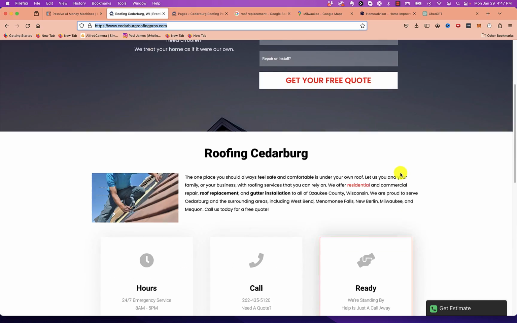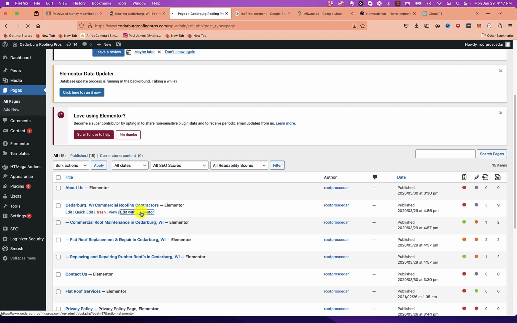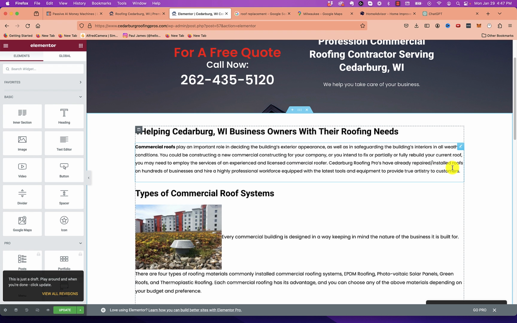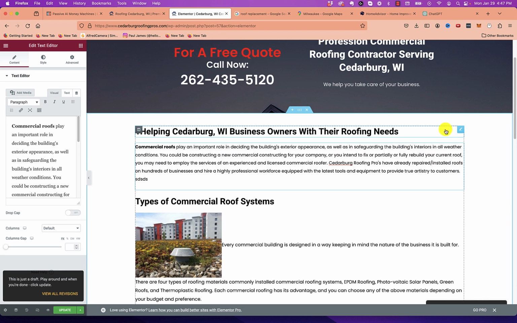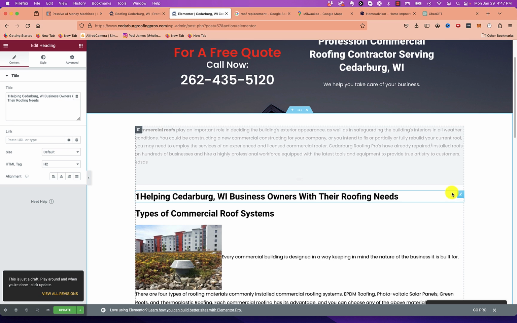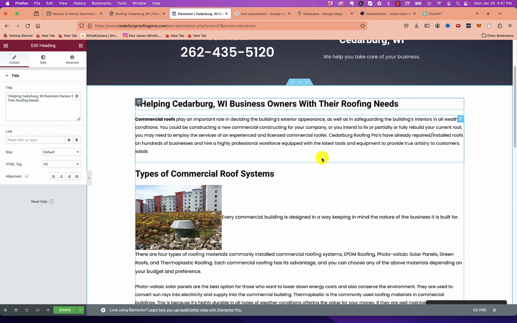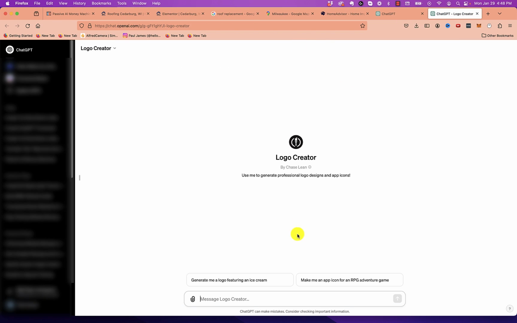They look pretty good. And basically it allows you to just go in, and I'll show you what it looks like. If I click edit with Elementor, I can pull open a page here. I can very easily come in here and change anything around just by typing on the keyboard or dragging things around where I want it to go. So it's very drag and drop. So I then would go and take that article that ChatGPT made for me, and I would paste it into WordPress with Elementor.